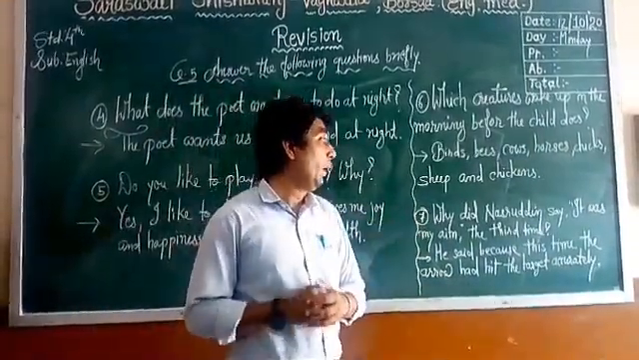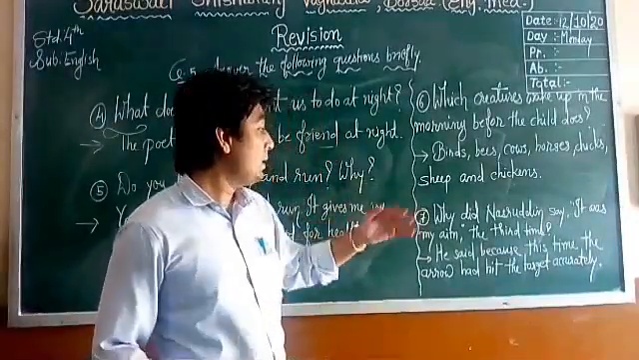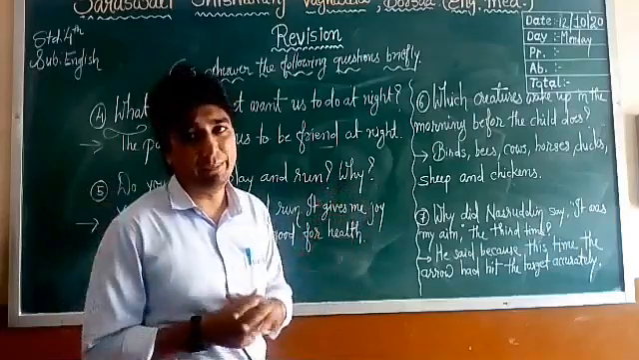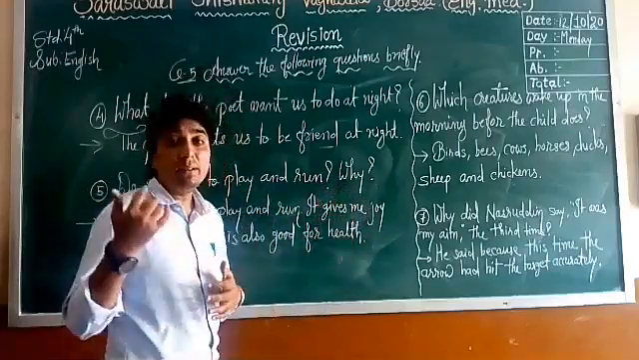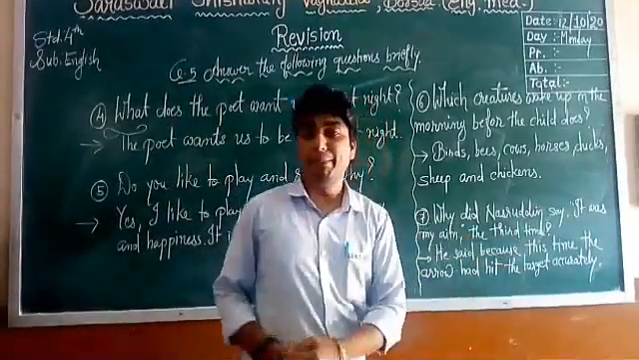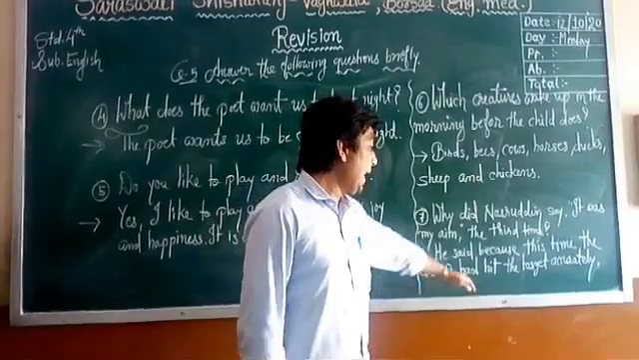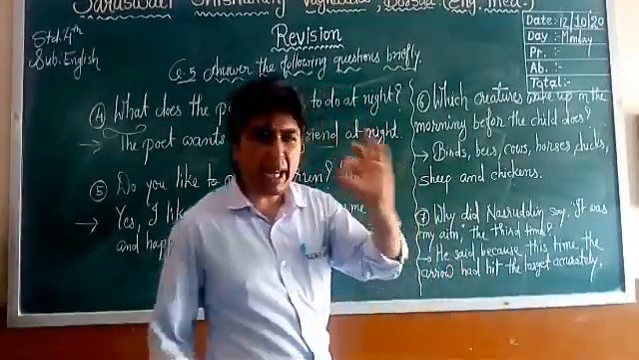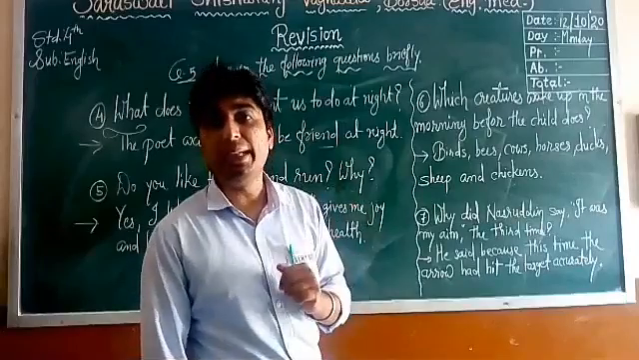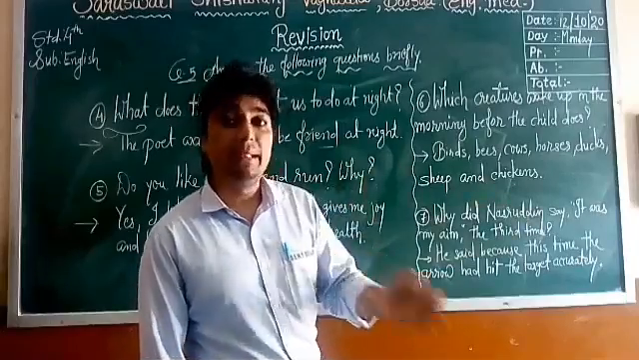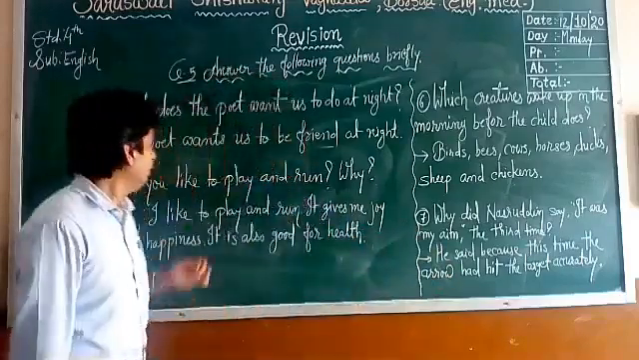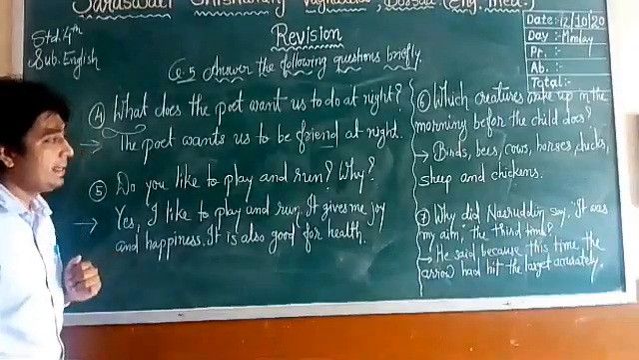Number 7. Why did Nasruddin say it was my aim the third time? Third time he got his aim, right? But why at the third time he said that? Because this time, the third time, the arrow had hit the target accurately. First 2 times he missed the target, but at the third time, as he did not miss, that's why he said that it is my aim, right? So these are 4, 5, 6 and 7.